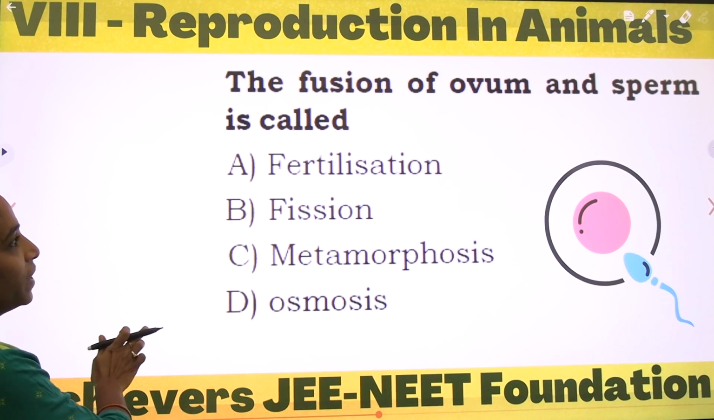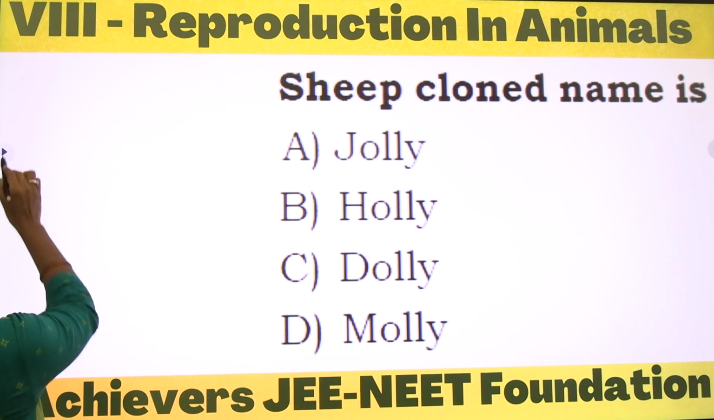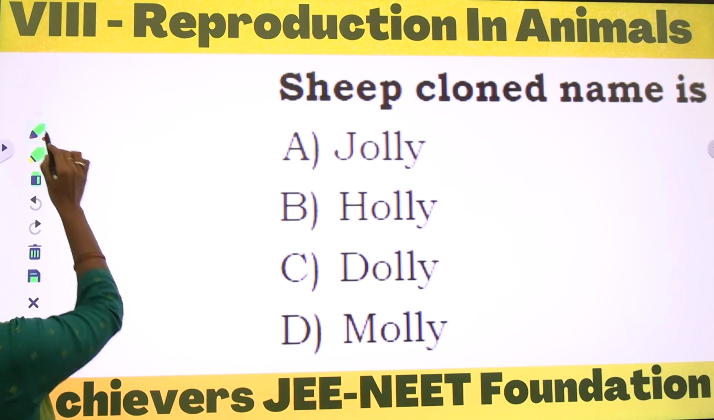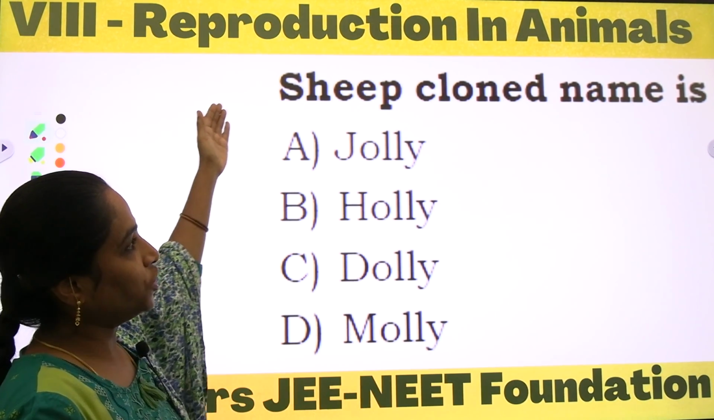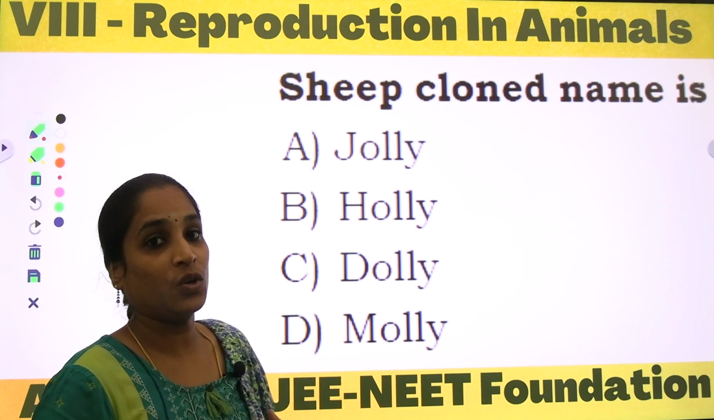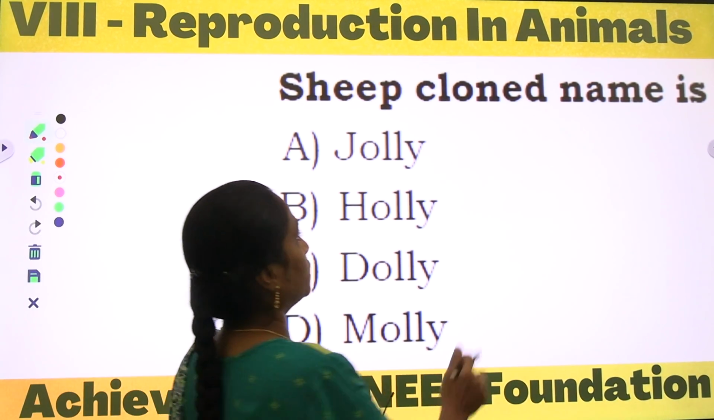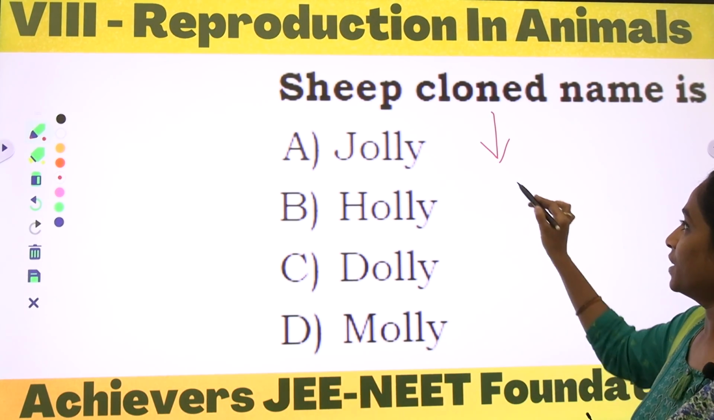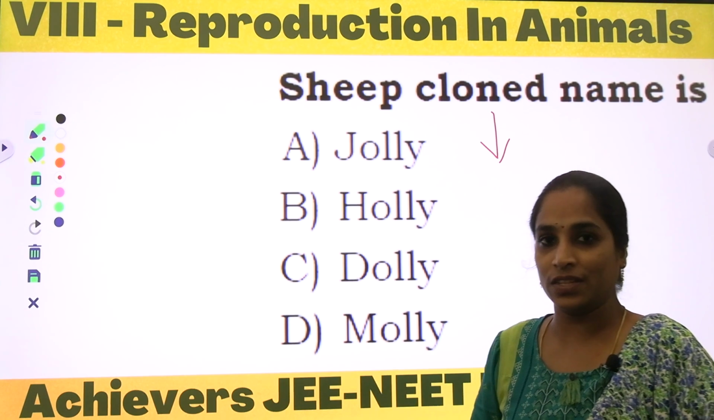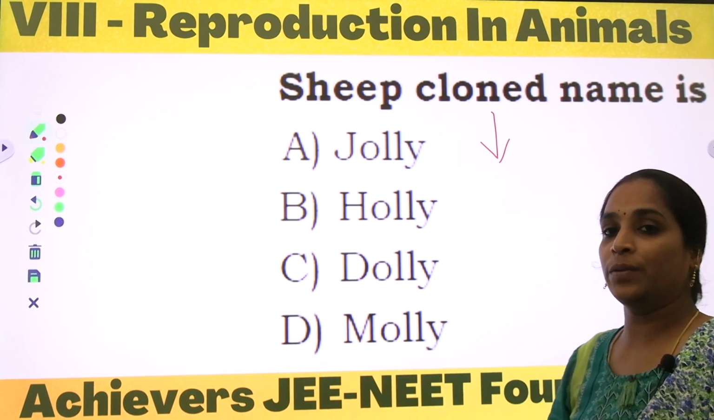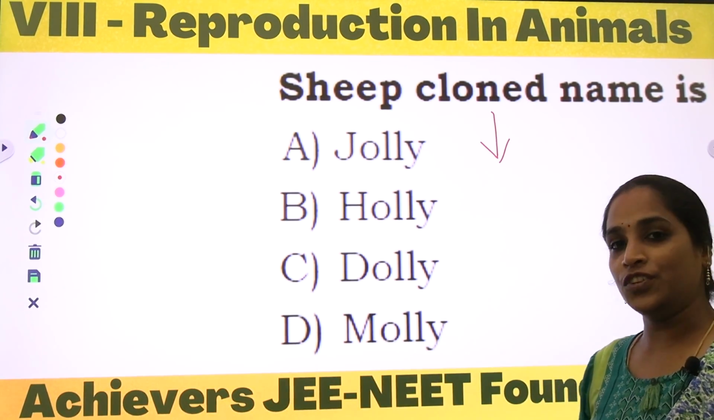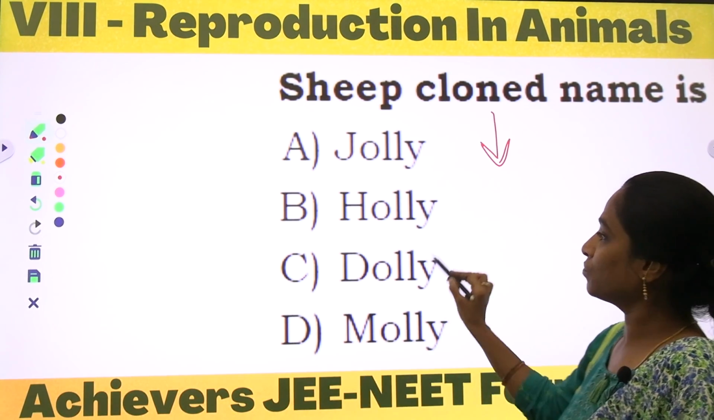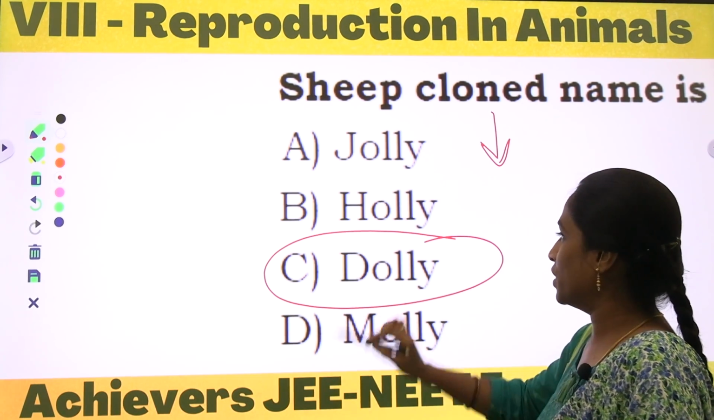And coming to the next question, the sheep cloned name is. What is the cloning process? The cloning process is nothing but collecting the cells from any of the tissues or the organs, and the new developmental stage will be seen of any sort of organism. So that has been done in the sheep called Dolly.